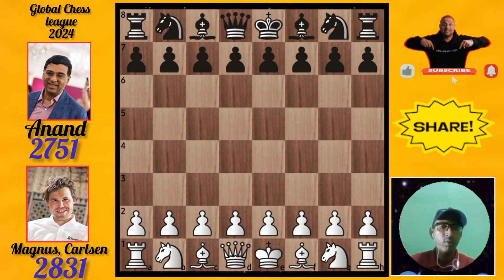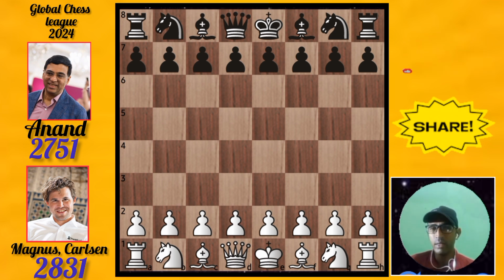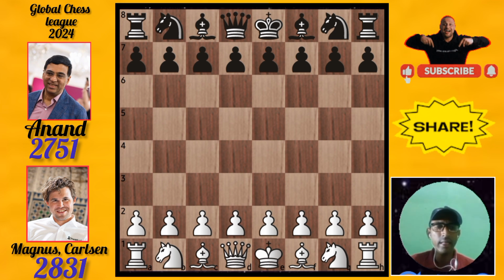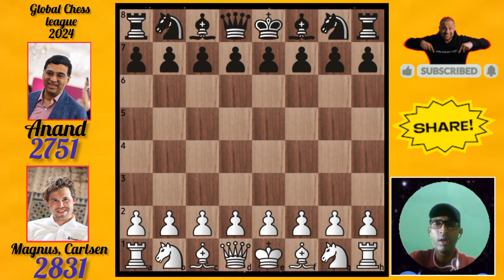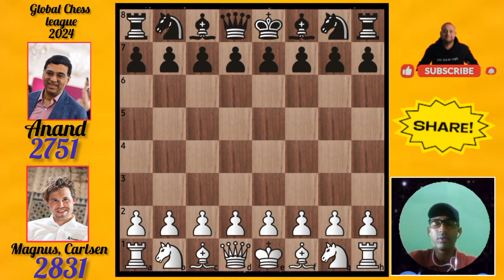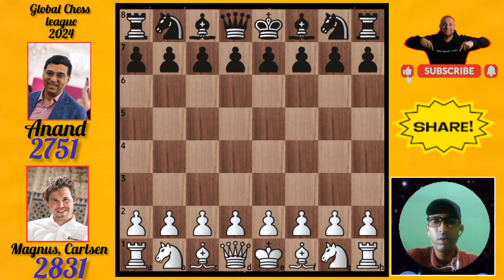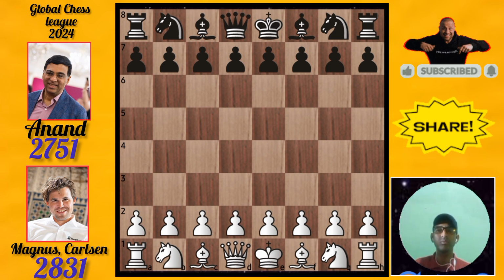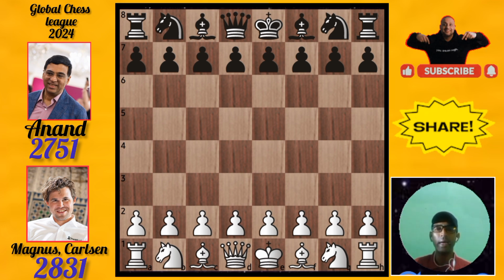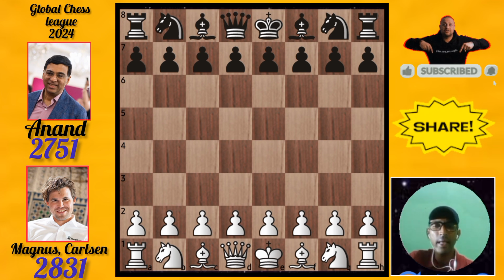White's rating, Magnus Carlsen, is 2831. Black's rating, Viswanathan Anand, is 2751. Opening: English opening. In this match, Magnus Carlsen won the game. This is the introduction. Now we can go to the book moves. Let's go to Magnus Carlsen, playing white, with Viswanathan Anand playing black.